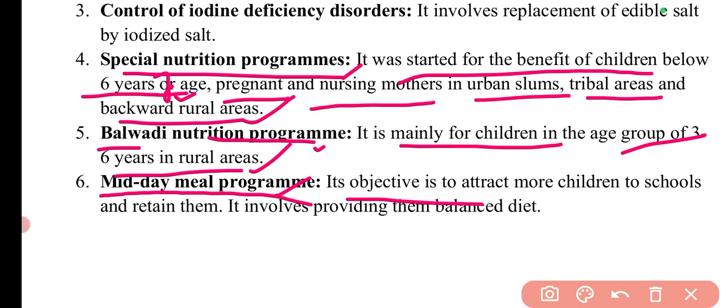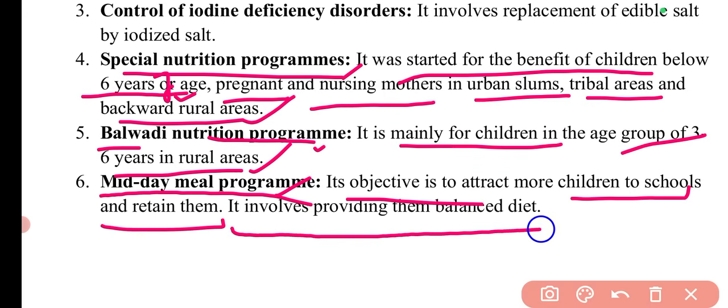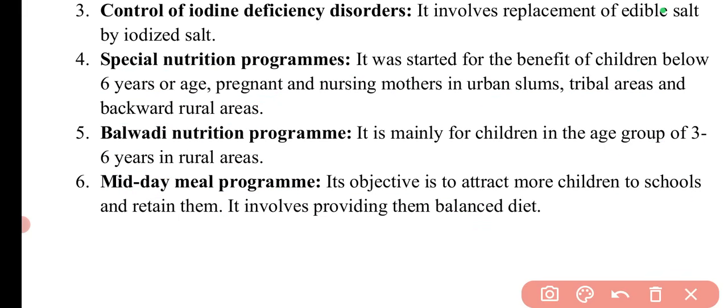The objective of this program is to attract more and more children to schools and retain them, so it involves providing them a balanced diet. So these are the different important programs. Questions may be asked from here, though with fewer chances, or for basic understanding you can remember these programs. So basic information is provided.